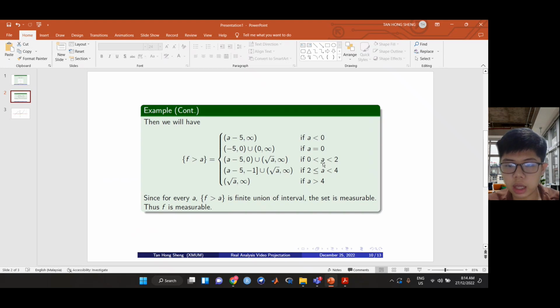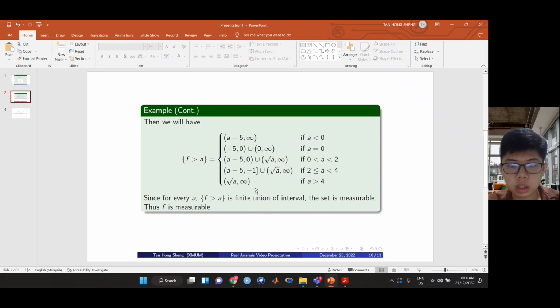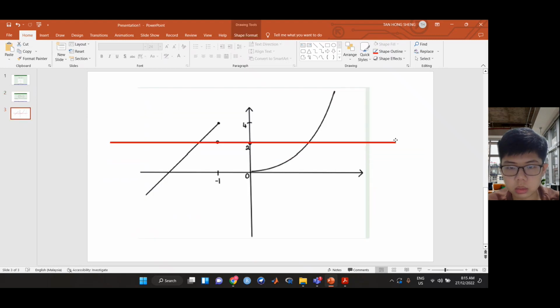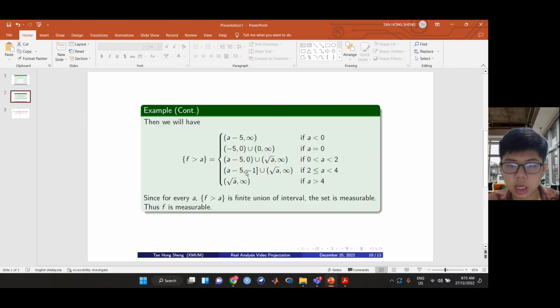For the third case, if a is greater than 0 and less than 2, then we have this region. The set is equal to (a minus 5, 0) union (square root of a, infinity). For the case a greater than or equal to 2 and less than 4, we have this region, which equals (a minus 5, minus 1) union (square root of a, infinity).